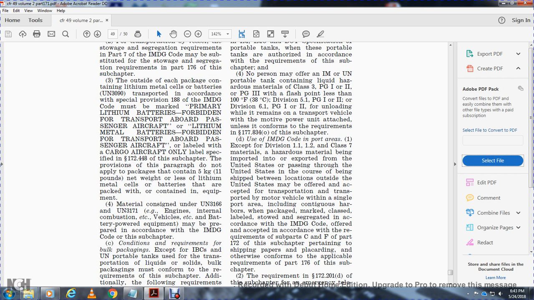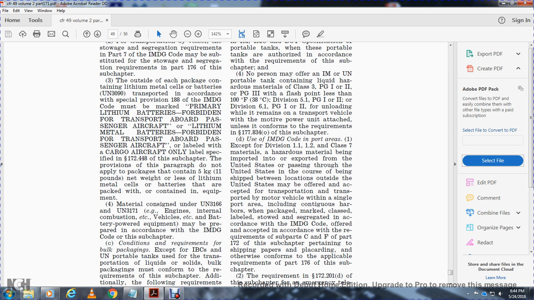Use the IMDG code for port areas, except for Divisions 1.1, 1.2 and Class 7 materials. Hazardous material being imported, exported, or passing through the United States, or in the course of being shipped between locations outside of the United States, may be offered and transported, except for transport by motor vehicle within a single airport, including continuous harbors, when packages are marked, class labeled and placarded in accordance with the IMDG code.